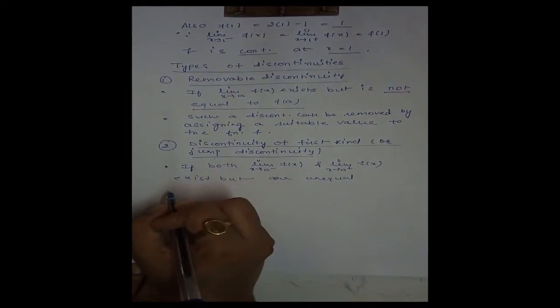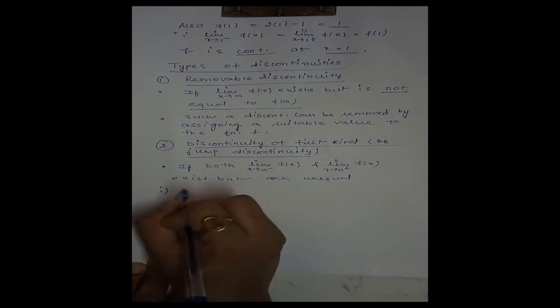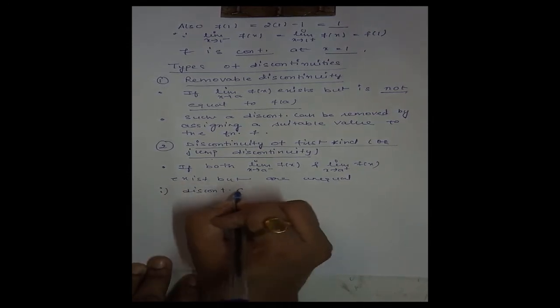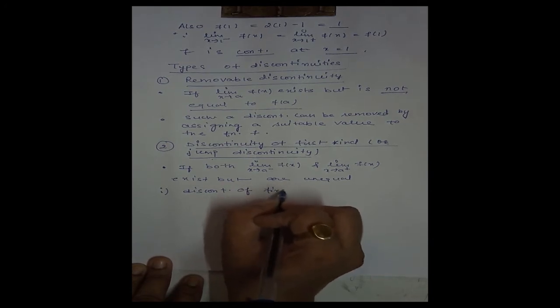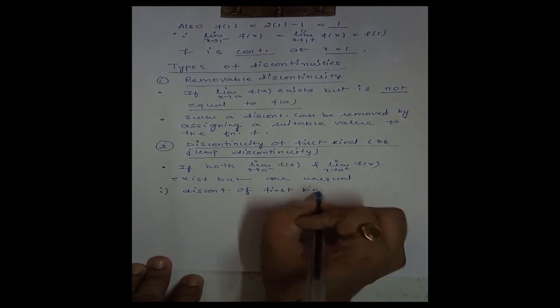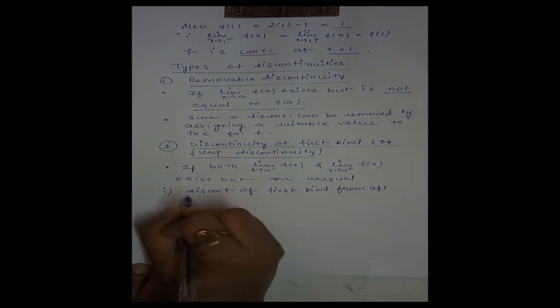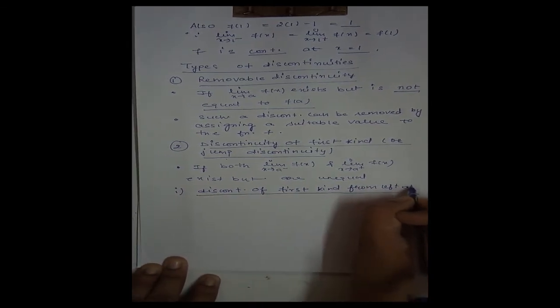This discontinuity is further subdivided in two parts. First is discontinuity of first kind from left at the point a.